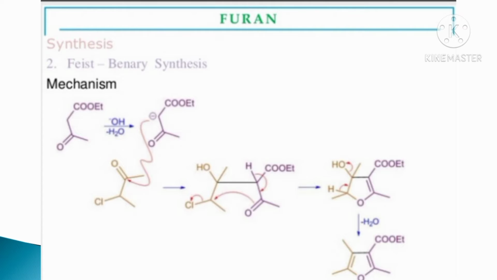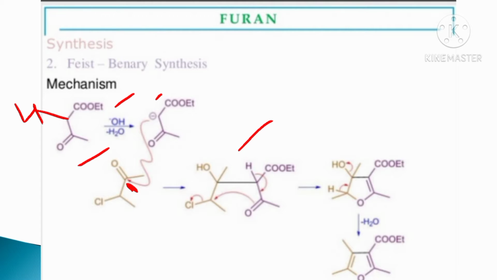First, the beta ketoester reacts with the base NaOH. First, it abstracts this hydrogen and forms a carbanion. Next, this carbanion attacks the electron deficient carbonyl carbon and forms this structure.